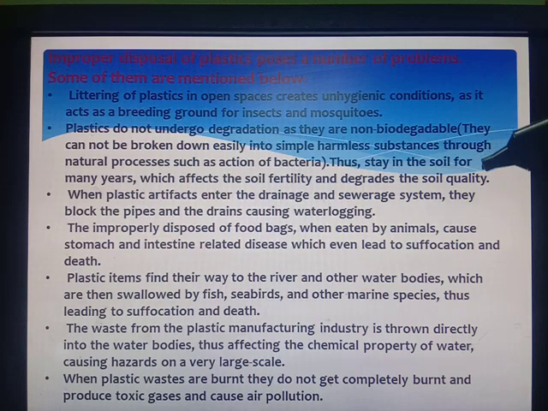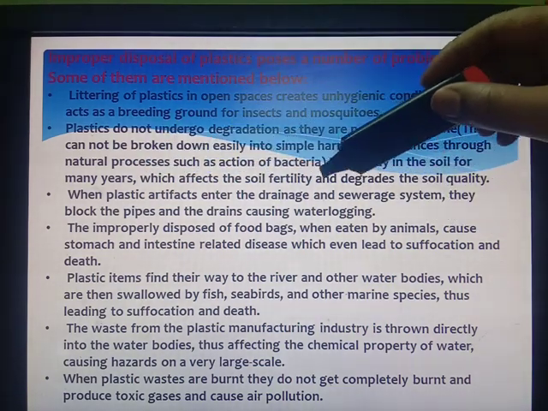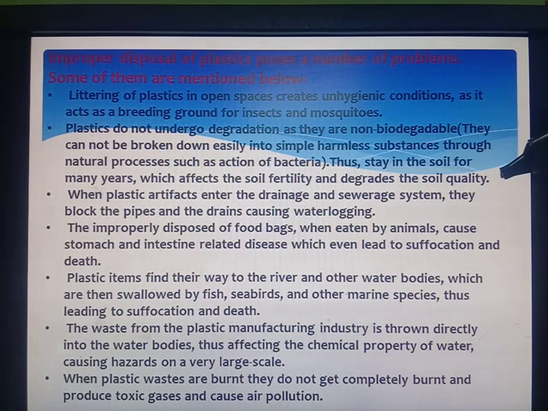They stay in the soil for many years, which affects the soil fertility and degrades the soil quality. When plastic artifacts enter the drainage and sewerage system, they block the pipes and the drains, causing waterlogging. The improperly disposed food bags, when eaten by animals, cause stomach and intestine related disease, which even lead to suffocation and death. Plastic items find their way to the river and other water bodies, which are then swallowed by fish, seabirds, and other marine species, thus leading to suffocation and death.